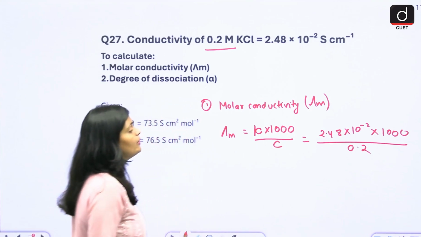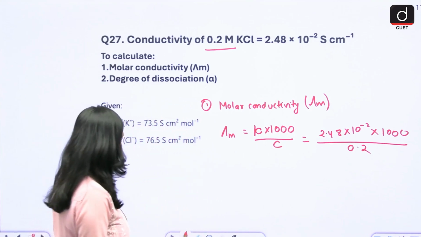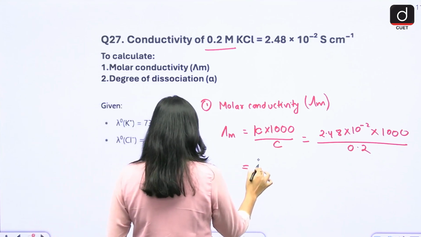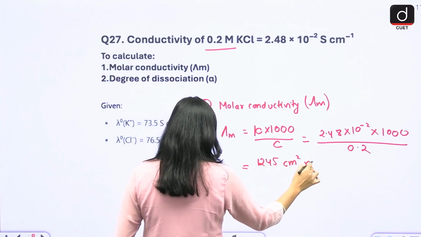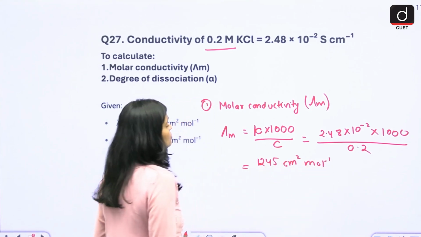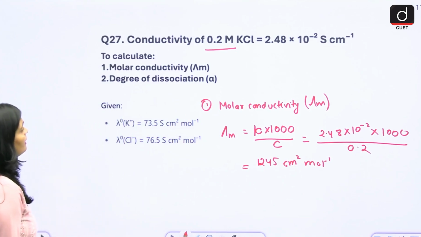So when you solve, you will get 124 centimeter square per mole. So this is the molar conductivity.